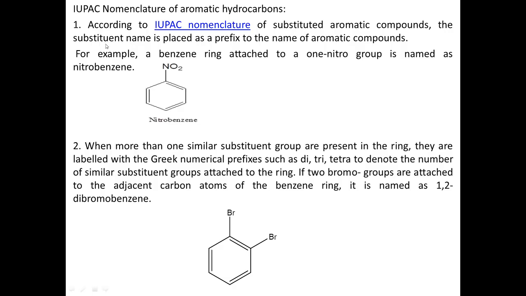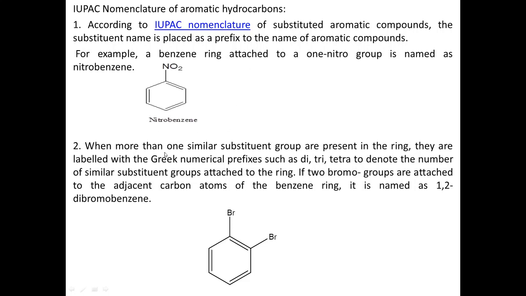Now, how can we name the compound? The IUPAC nomenclature of aromatic compounds: according to IUPAC nomenclature of substituted aromatic compounds, the substituent name is placed as a prefix to the name of the aromatic compound. For example, here we can see the benzene ring. Benzene is an aromatic compound, and NO2 means nitro group. It is the substituent, so we put the word nitro as a prefix before benzene. So we call the compound nitrobenzene.